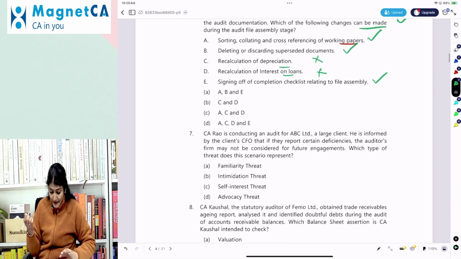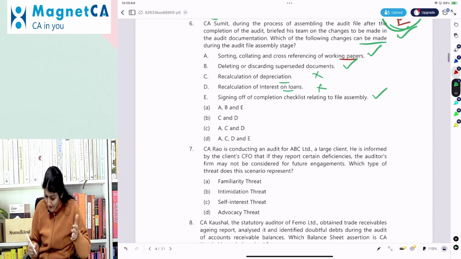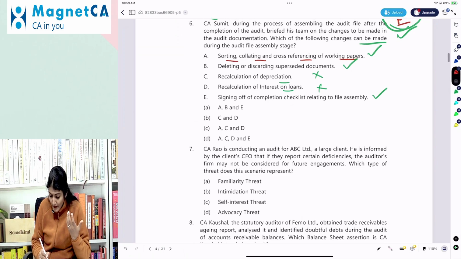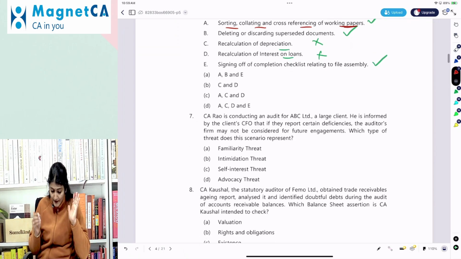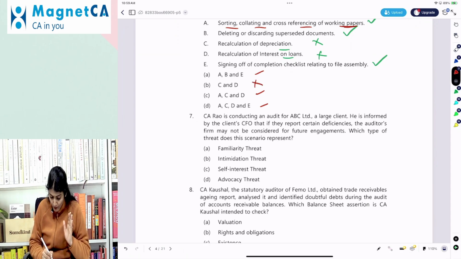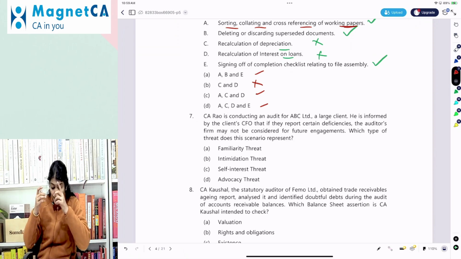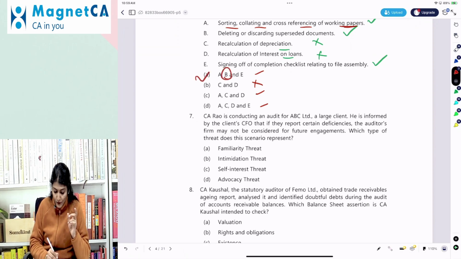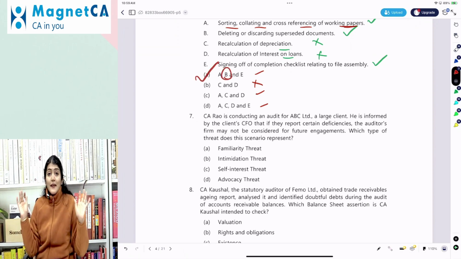So what would be the correct option, wherever we have the A, B, and the E? Now you see over here, sorting, collating, cross-referencing working papers is included. That is why wherever there is A, C, D, that will be the option. B is anyways out. Now deleting or discarding superseded documents, yes, again only A has that option. So anyways, we can directly finalize it.